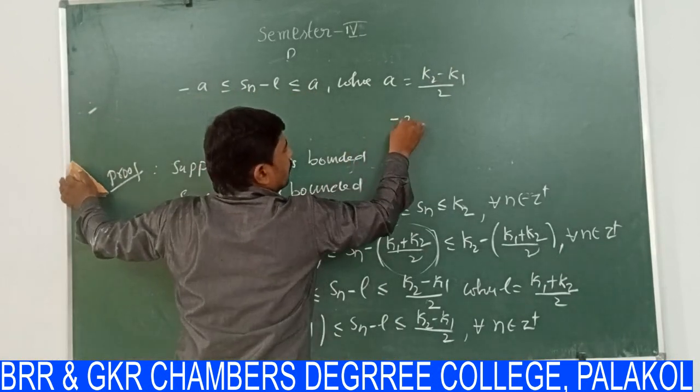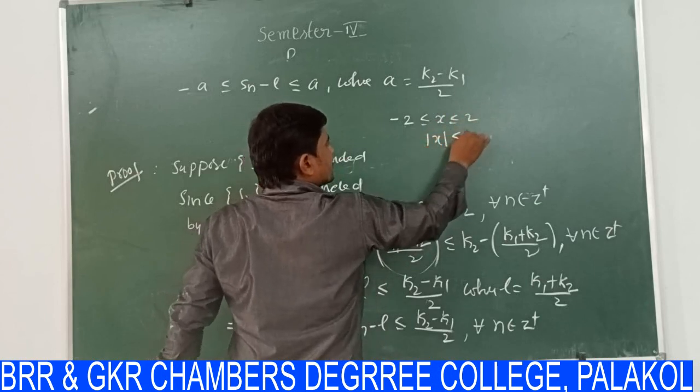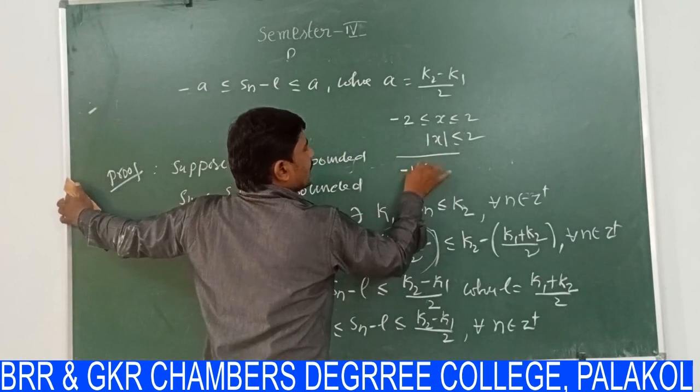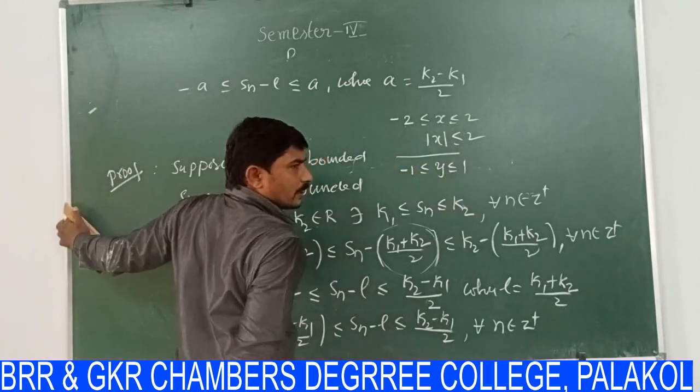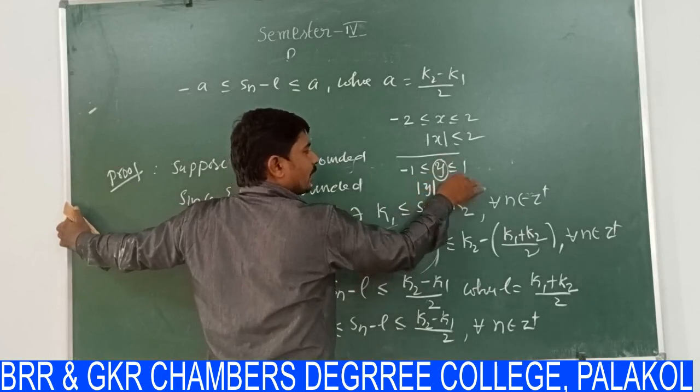For example, minus 2 is less than or equal to x is less than or equal to 2 is nothing but modulus of x is less than or equal to 2. Similarly, suppose minus 1 is less than or equal to y is less than or equal to 1. This relation can be written as modulus of y less than or equal to 1.